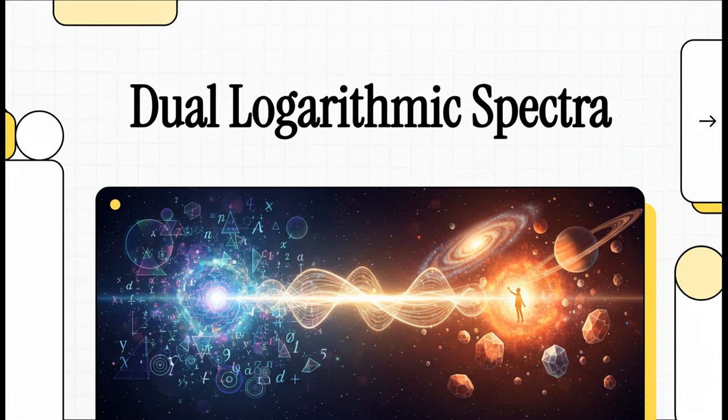All right, let's just jump right into this explainer because we're tackling what honestly might be the ultimate cosmic mystery. Have you ever stopped to wonder why mathematics, a system of pure abstract thought that literally just originated in the human mind, so flawlessly describes our physical universe? It is a question that has baffled scientists for centuries, but today we're going to break down a fascinating new theory by researcher Chung-Kai Chen called the dual logarithmic spectra framework. And you know what? It might just hold the answer.